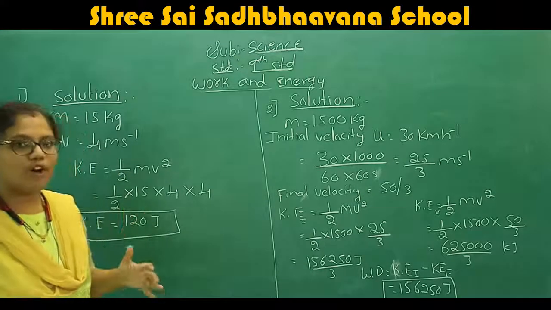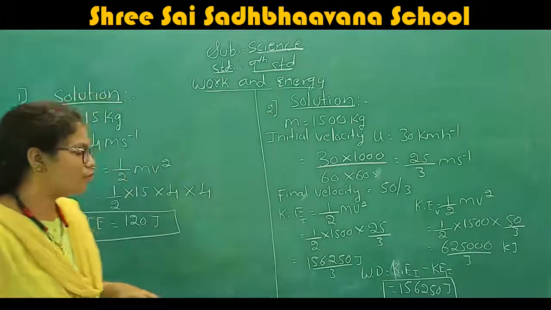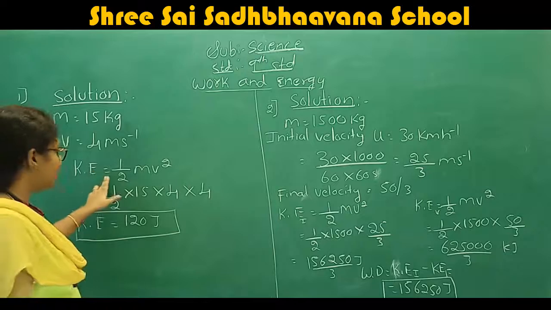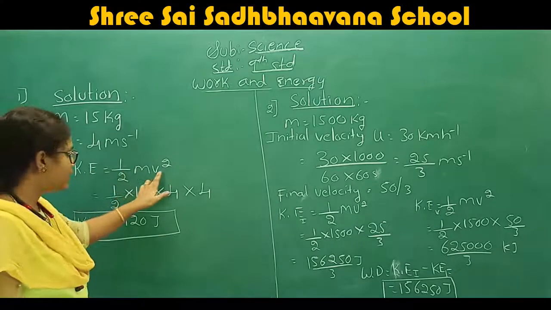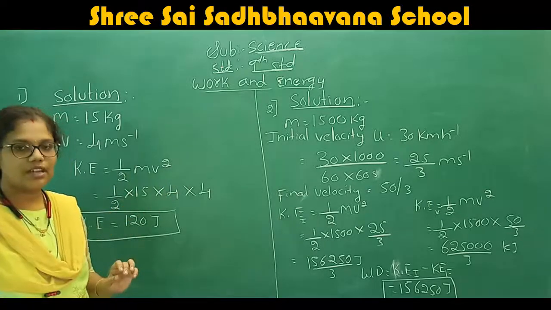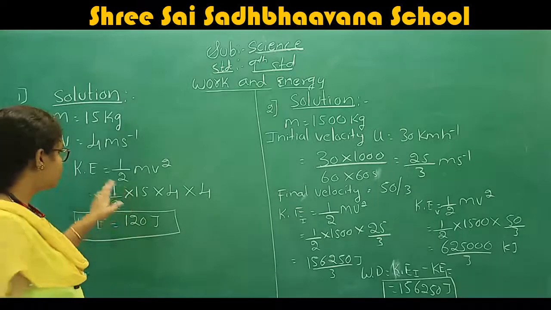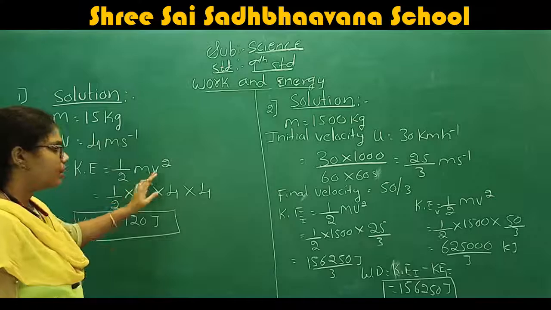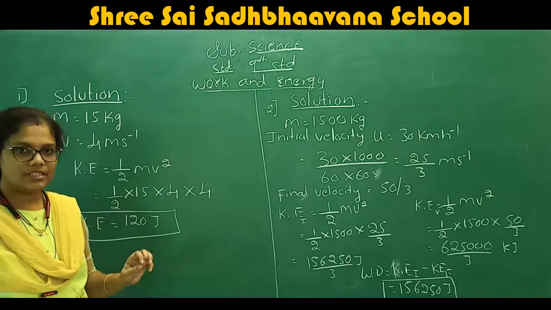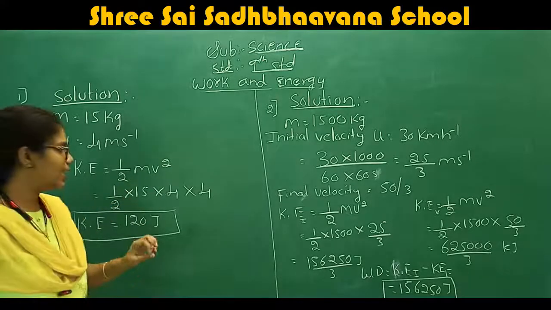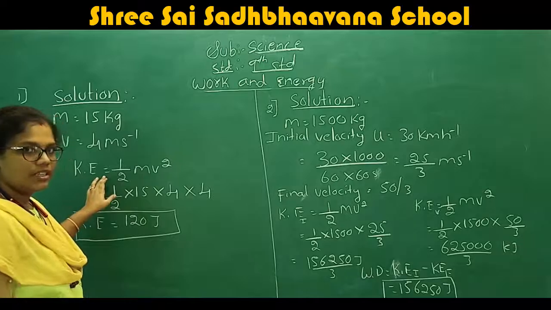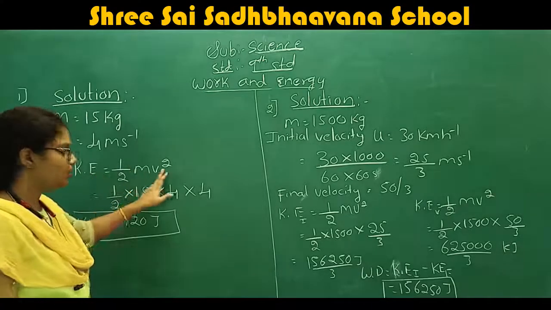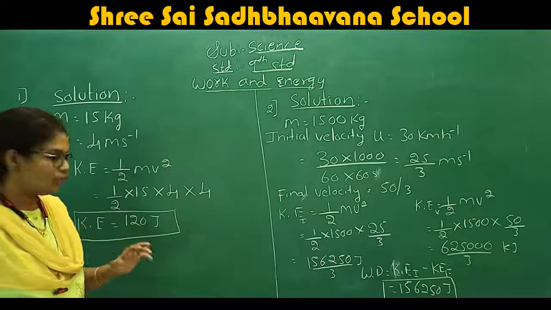You already know the formula of the kinetic energy. What is the formula to solve the kinetic energy? Kinetic energy is equal to half mv square. This is the formula, right? What is the formula to find the kinetic energy? Kinetic energy is equal to half mv square. Therefore,